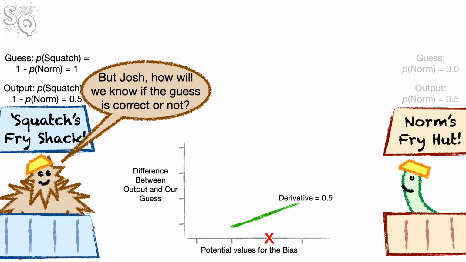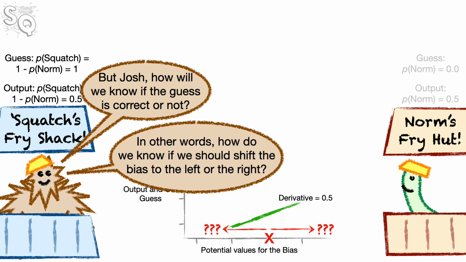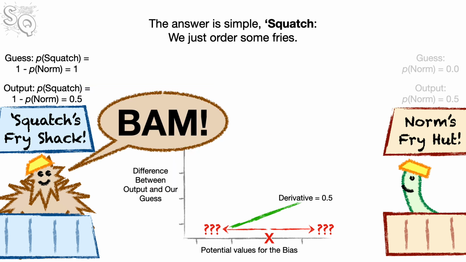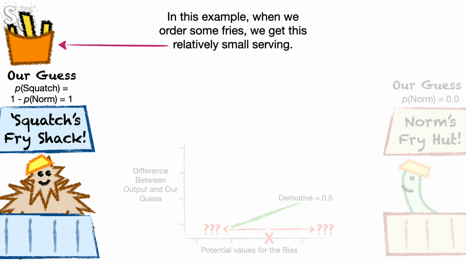But Josh, how will we know if the guess is correct or not? In other words, how do we know if we should shift the bias to the left or the right? The answer is simple, Squatch. We just order some fries. Bam! In this example, when we order some fries, we get this relatively small serving.